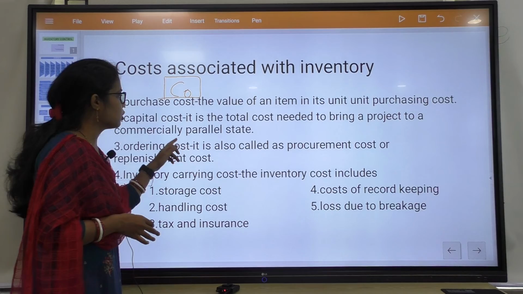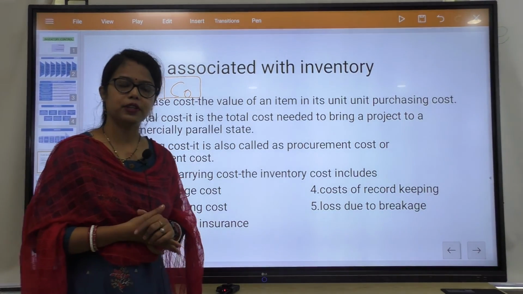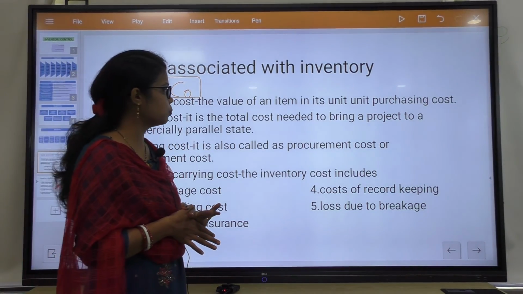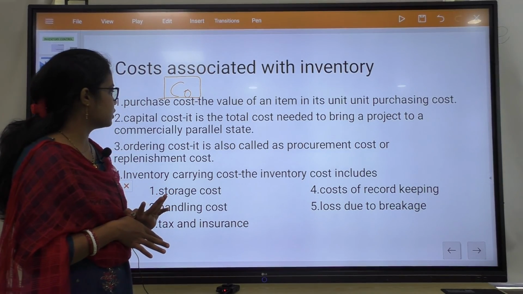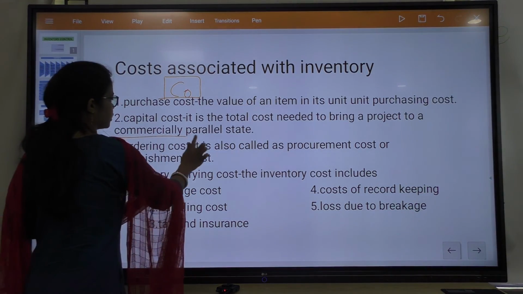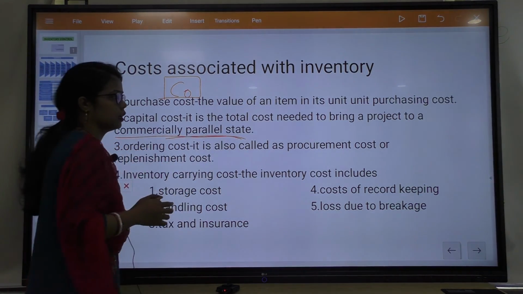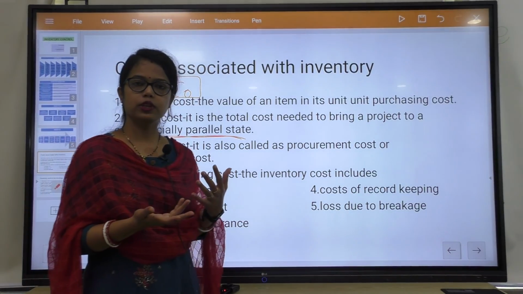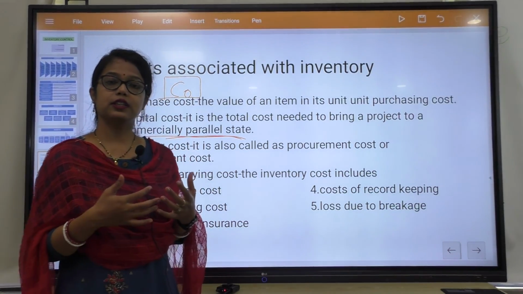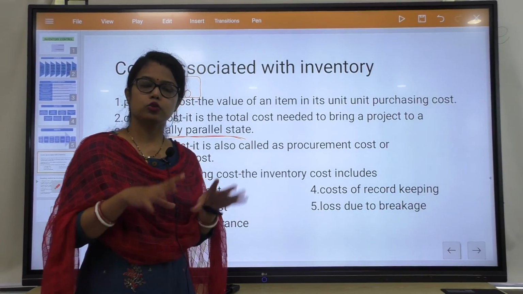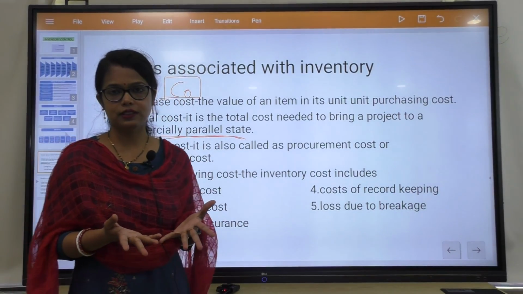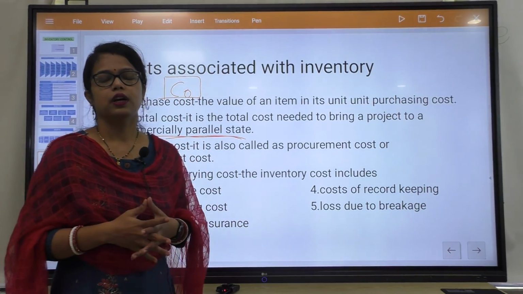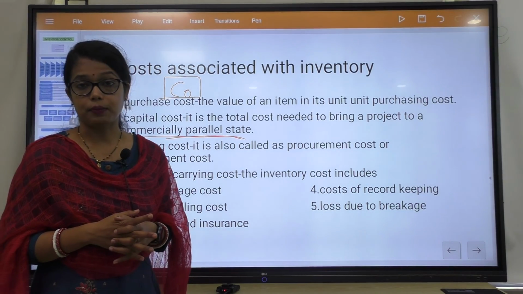Then capital cost, it is the total cost. Obviously, capital cost means the total cost needed to bring a project to a commercially parallel state. That means we are doing a project, and to bring that project to a commercially parallel state, the total cost involved in this project is called capital cost.